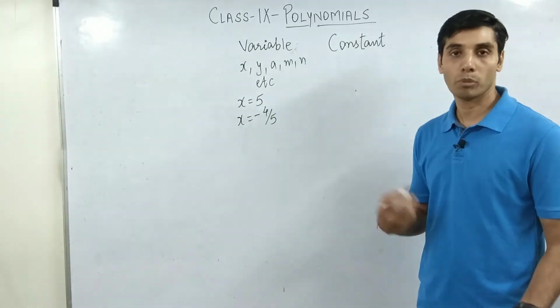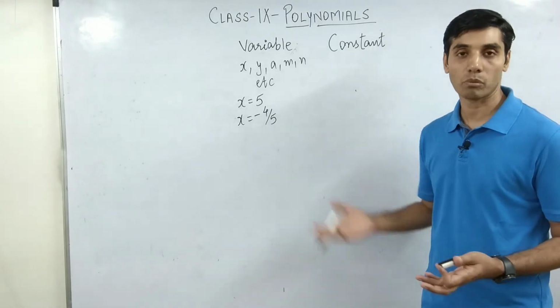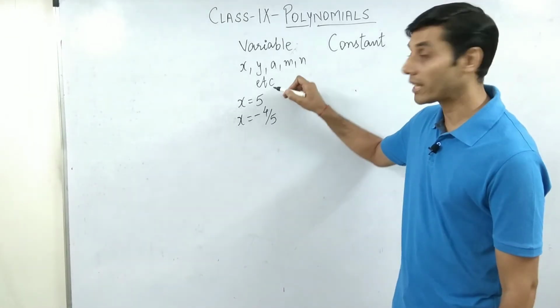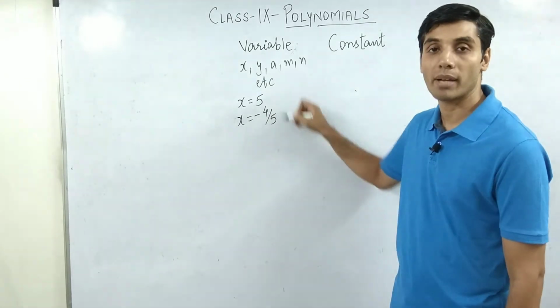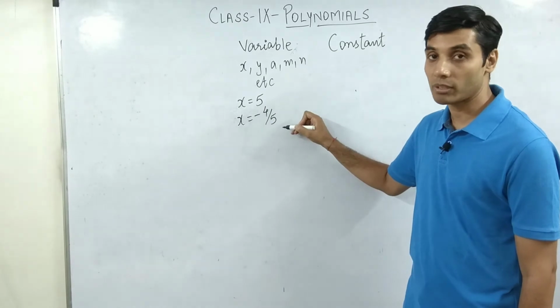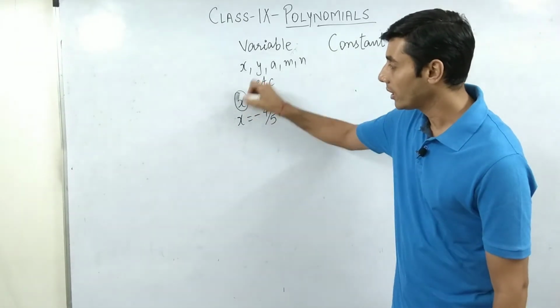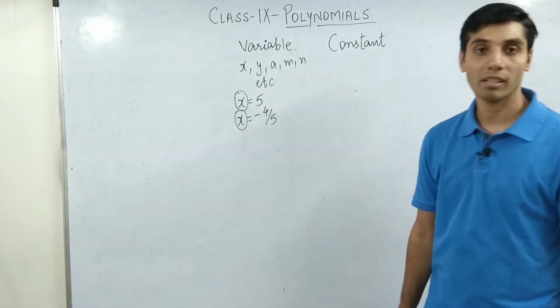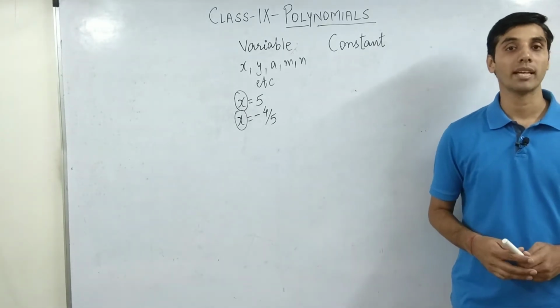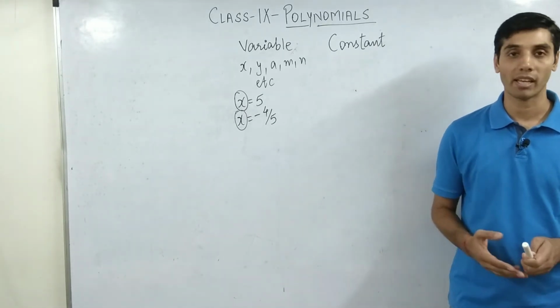Both of us can be right if it is a quadratic equation. We will study about quadratic equations. So X is equal to 5 and X equals minus 4 by 5. Can you see the values are different, and that's the reason why X keeps on changing. So any term which keeps on changing, in which you can change the values, will be known as a variable.